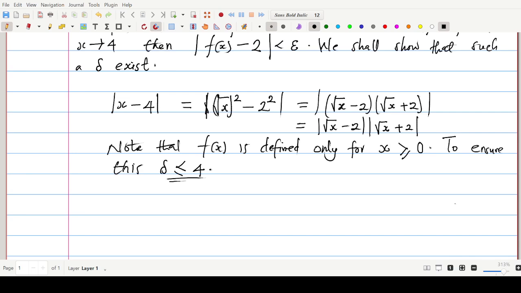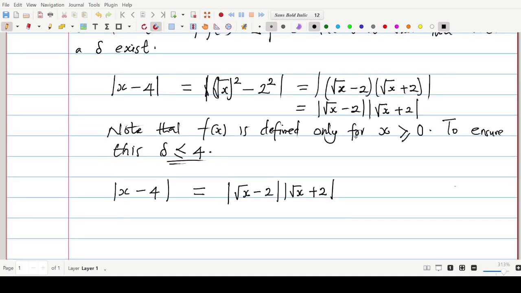Very, very important. Now note, we said that the modulus of x minus 4 is now equal to the modulus of the square root of x minus 2 multiplied by the modulus of the square root of x plus 2. All right. Can you see that?